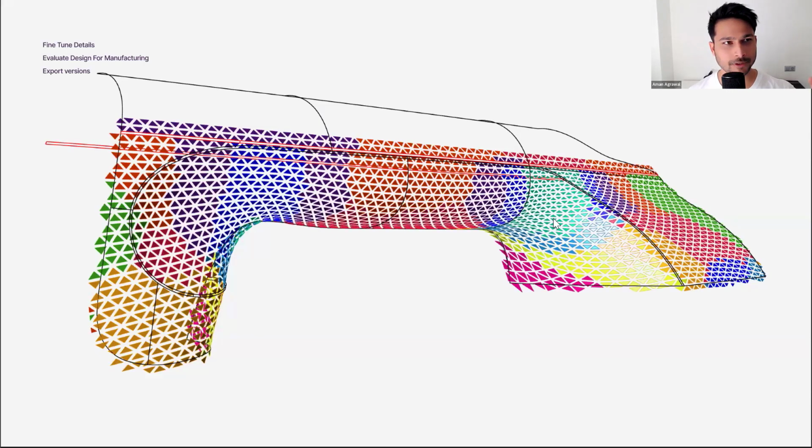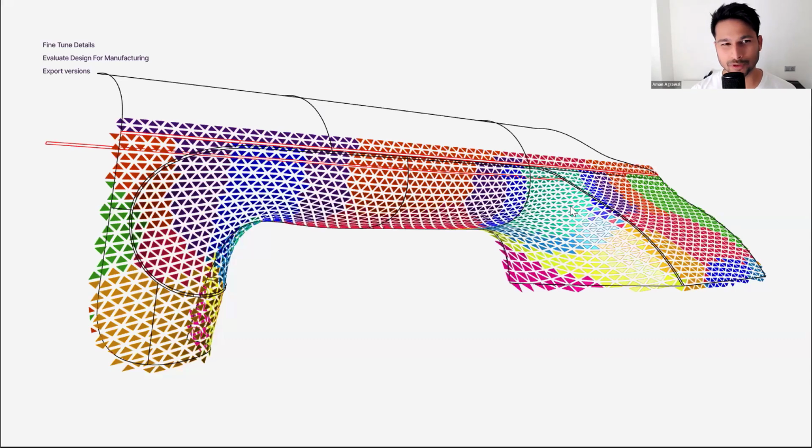Always remember to fine tune these minor details, even though it's not asked. You add a bit of extra effort to it, and it does look better at the end. Also evaluate the design for manufacturing criteria. Make sure that the parting lines were aligned properly. As you can see here, it's exactly falling between.